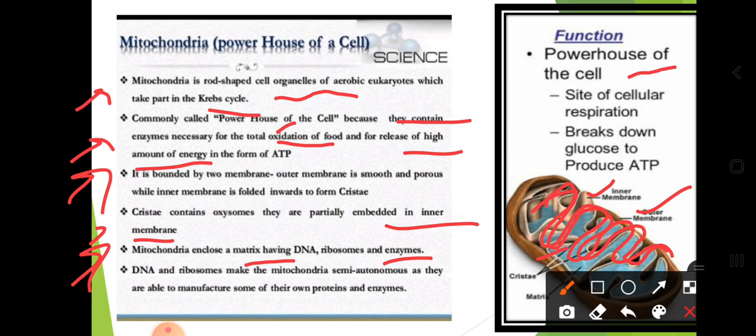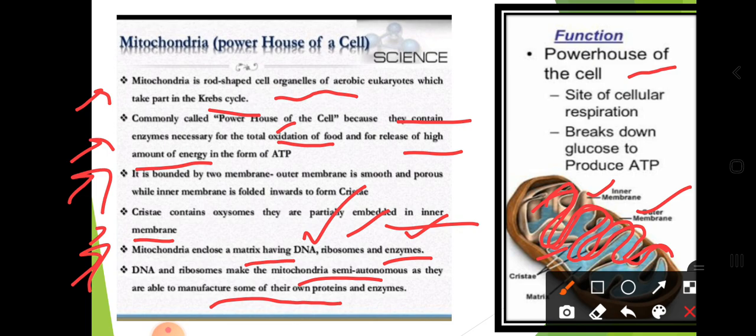So here are some parts which are present in the mitochondria. So what are those? It encloses the matrix having the DNA, ribosomes and the enzymes. DNA and ribosomes make the mitochondria semi-autonomous as they are able to manufacture some of their own proteins and enzymes.